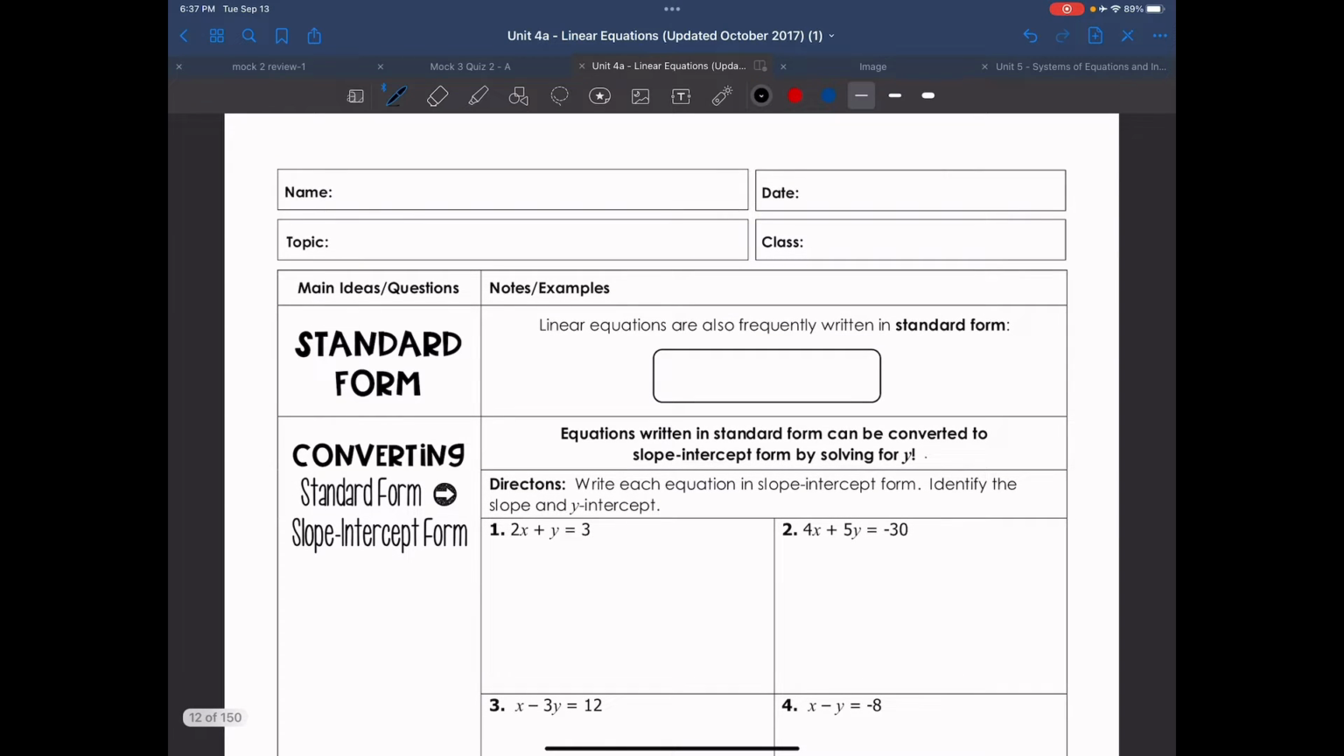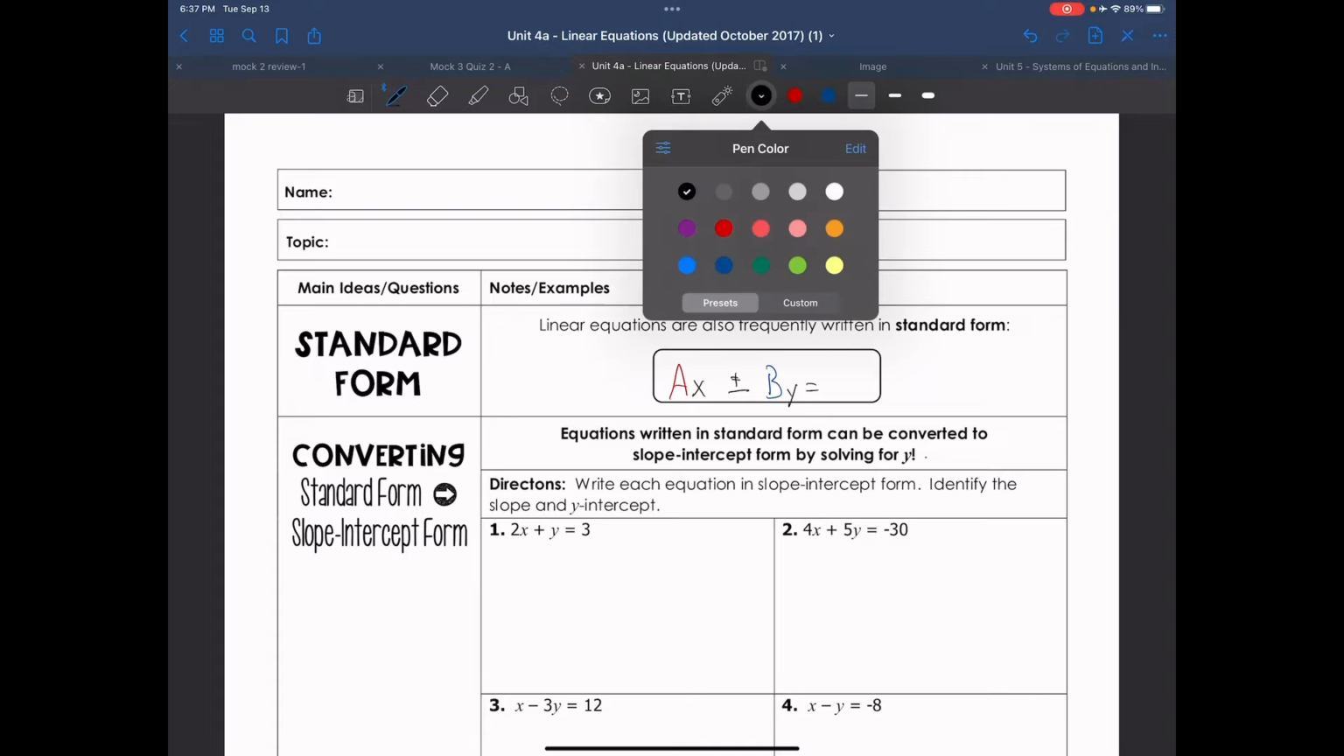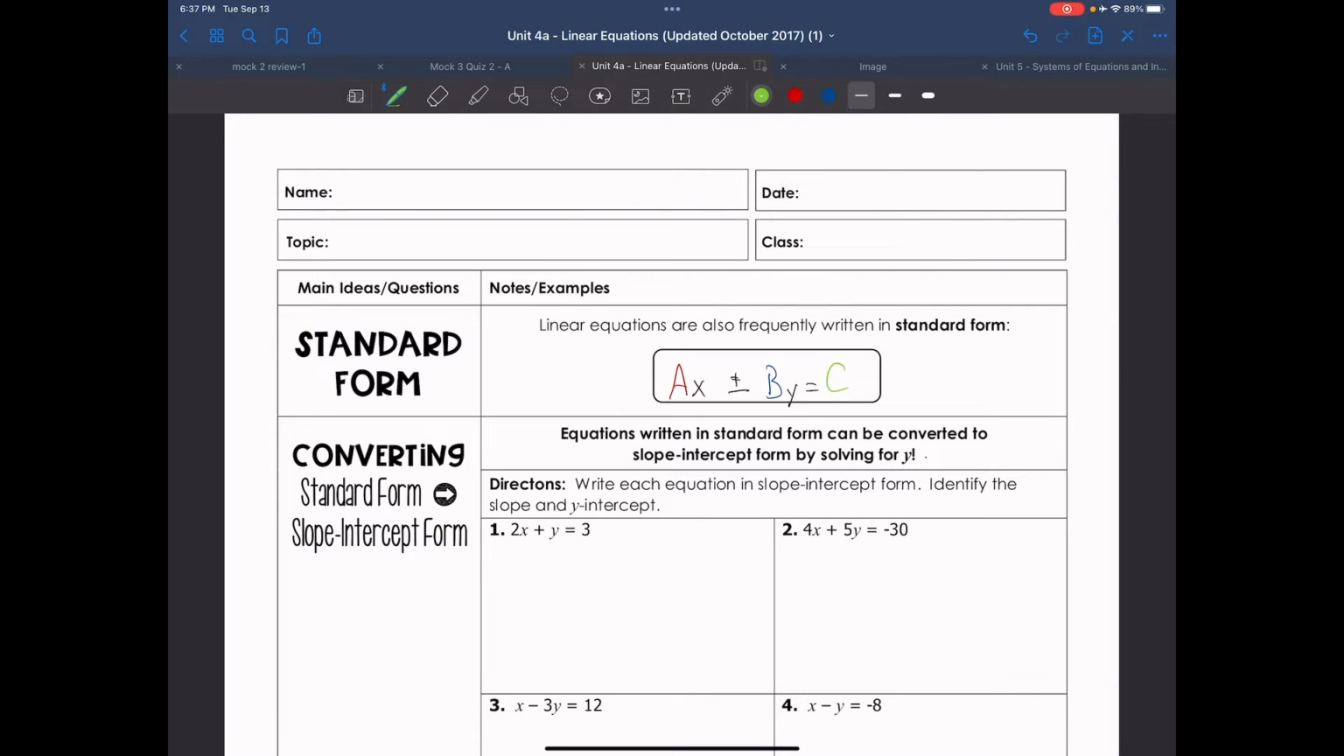Standard form is ax plus or minus by equals c. I put plus or minus because it could be plus or minus. So it's ax plus or minus by equals c.